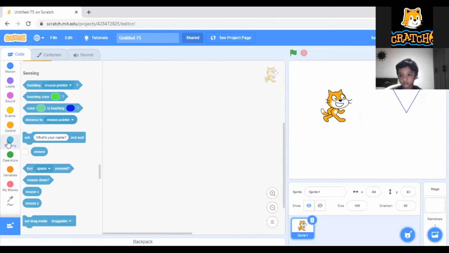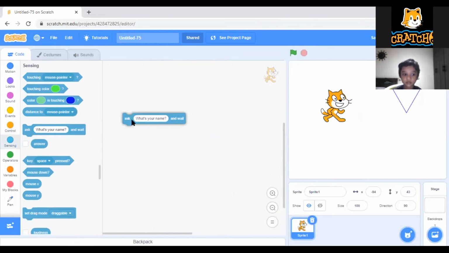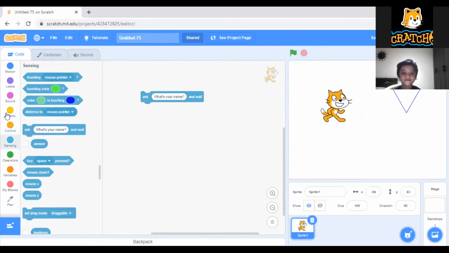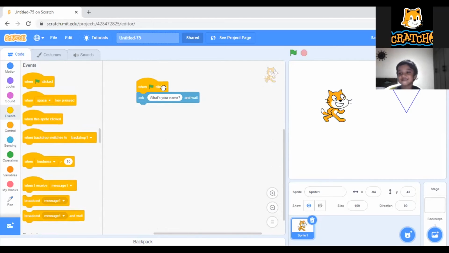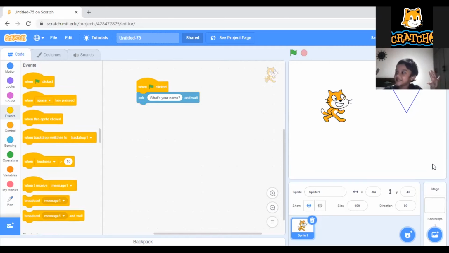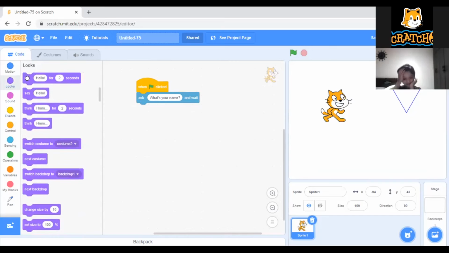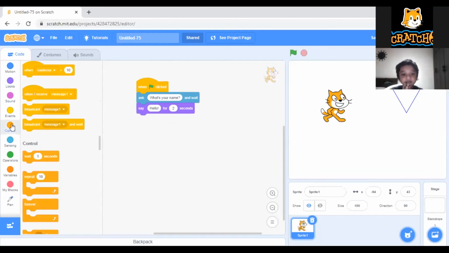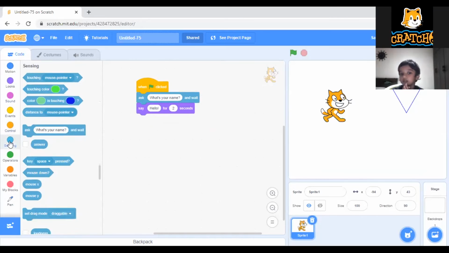If you go to sensing, there is one block: ask what is your name. So it will ask what is your name, and you can tell. Suppose I tell Jeshwit. Now if I tell and click on this button, what will happen? It will read that answer. Suppose after that we can say here, and you can keep the answer. Go to sensing, and there you can keep the answer. And here you can do one thing. Hello.